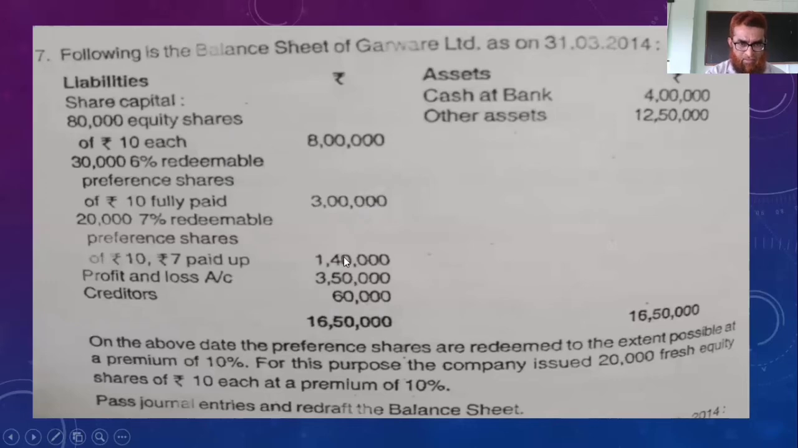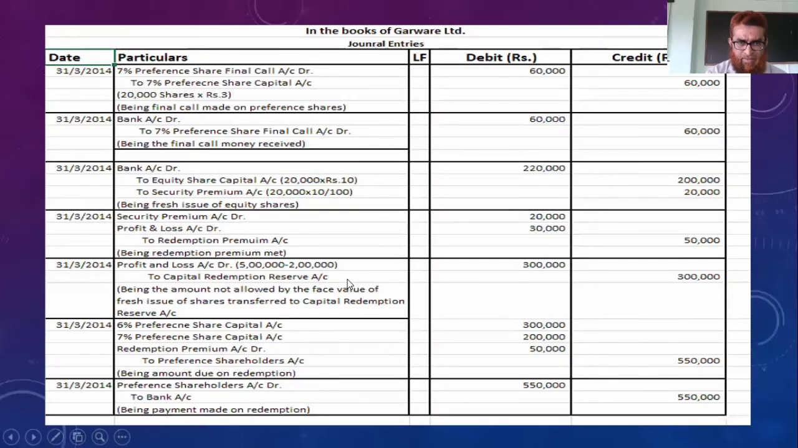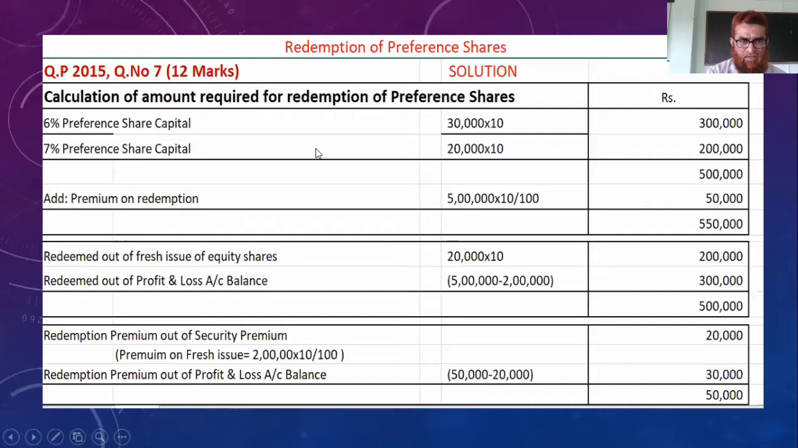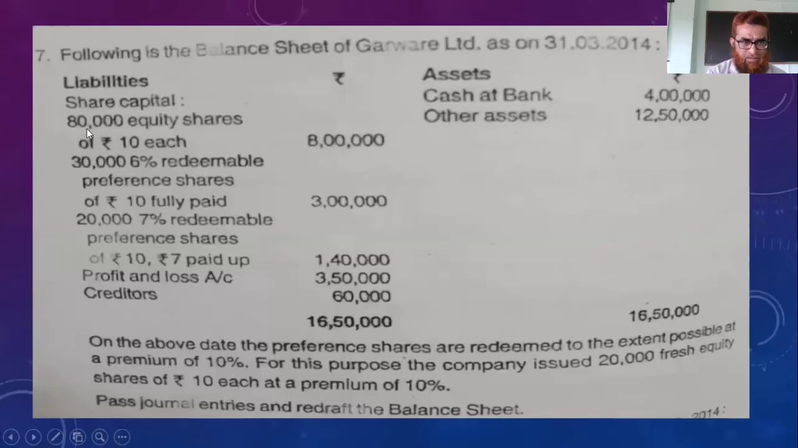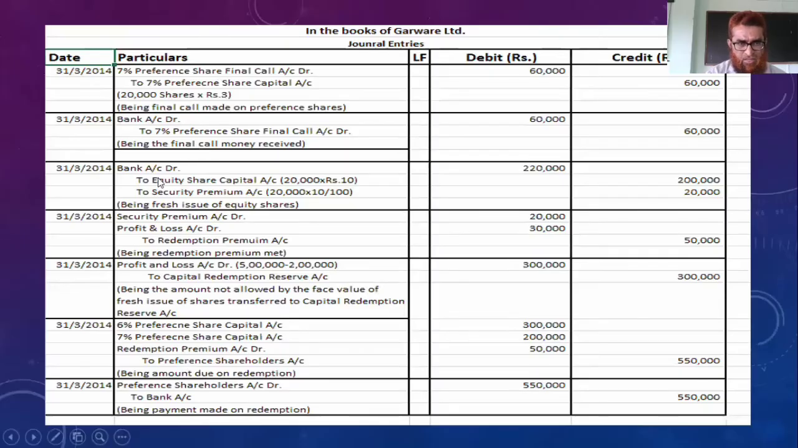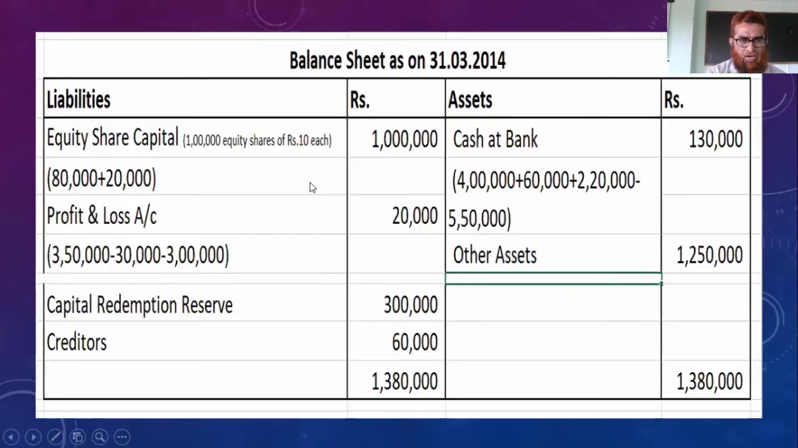This 3 lakh and 1 lakh 40, it will not be repeated. Then profit and loss account, we make the calculation, 3 lakh 50,000 we have here. See, we made the calculation here. Equity share capital: first of all, 1 lakh equity shares of rupees 10 each. How is it? In the problem, there is 80,000 shares of 10 each. Again, in the calculation of fresh issue, see journal entry number 3, there is 20,000 fresh issue, total 80,000 plus 20,000, 1 lakh equity shares of rupees 10 each, 1 lakh rupees.